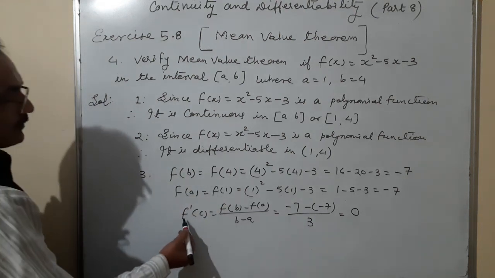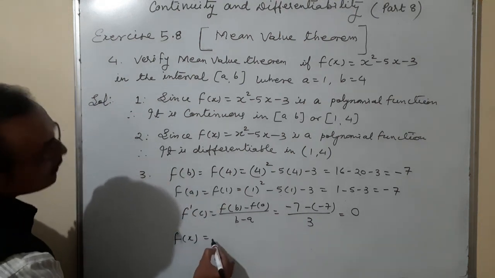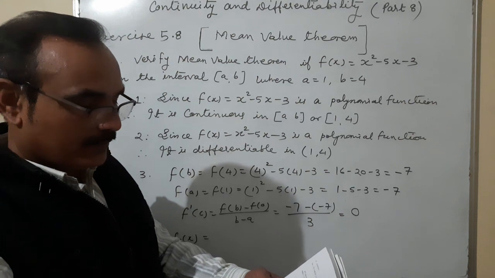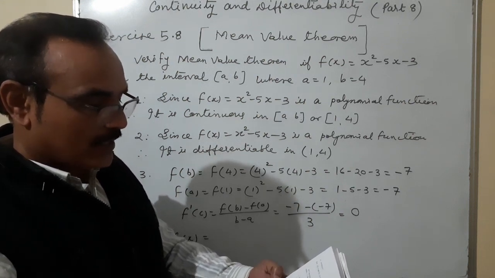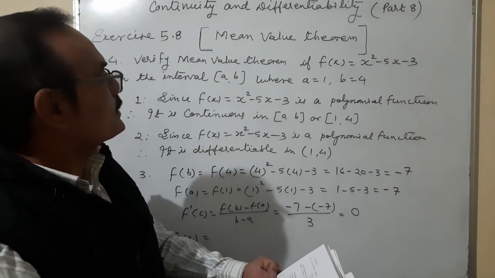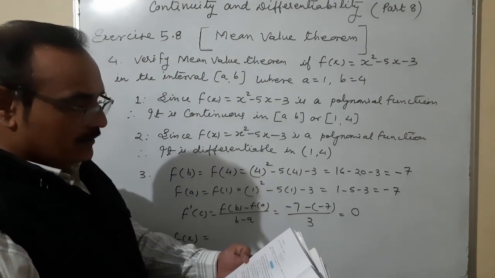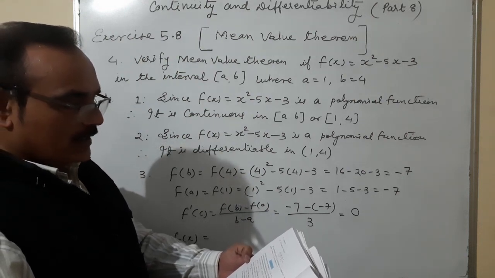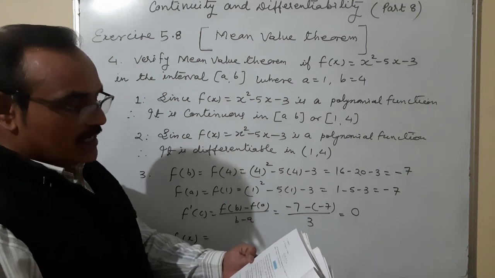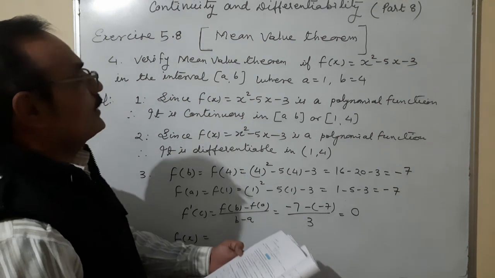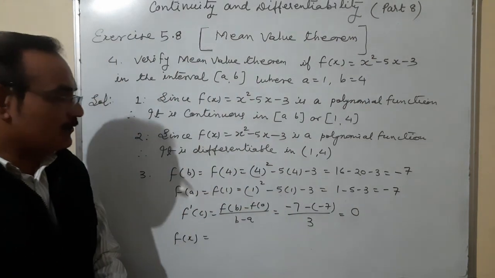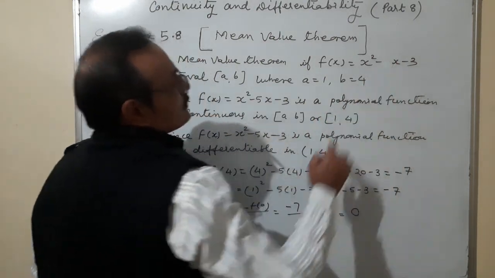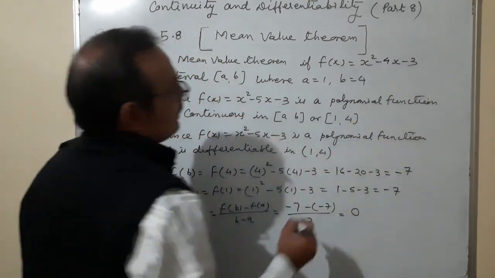Now differentiate the term. F of x is equal to x square minus 5x minus 3. Okay, here I have taken x square minus 5x minus 3, actually the question is x square minus 4x minus 3. So that's why I am telling you that f of a is equal to f of b is coming. It is x square minus 4x. So friends, you can change it here. This is 4. No major difference.